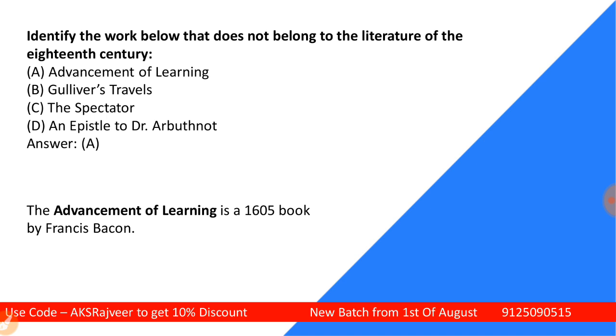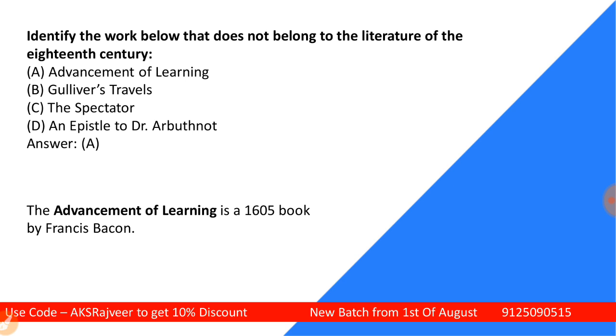During the 18th century we have seen the rise and development of the novel. Gulliver's Travels was written during the neoclassical period by Jonathan Swift. The Spectator is a periodical essay by Addison and Steele. An Epistle to Dr. Arbuthnot is a poem by Alexander Pope.